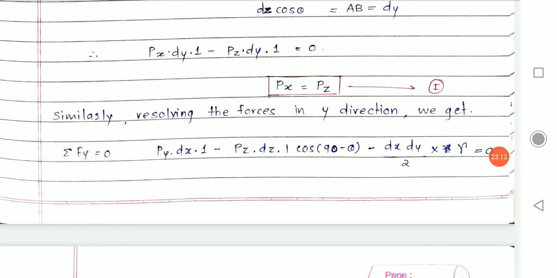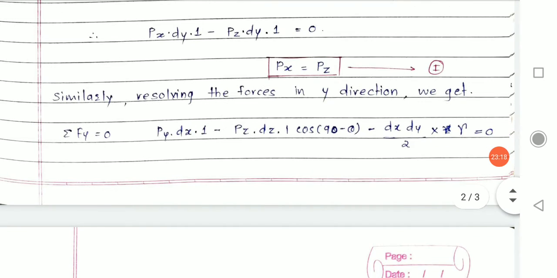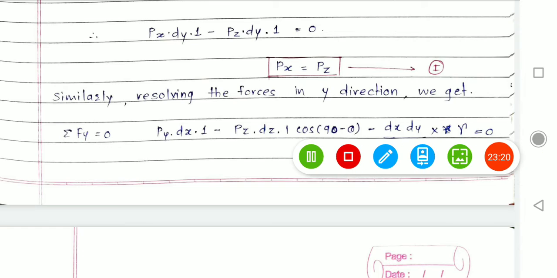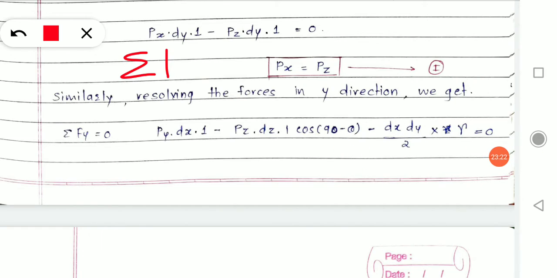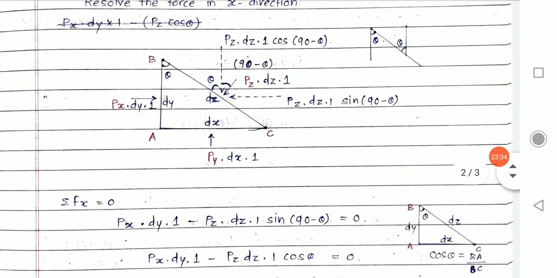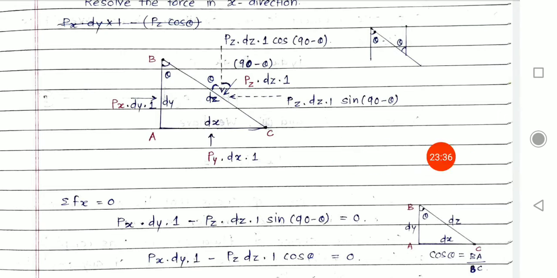How will we do that? In the same way. Now, I have used only one equilibrium condition, summation Fx equals to 0. Now I will use summation Fy is equals to 0. Therefore, with the same diagram, look into this diagram.